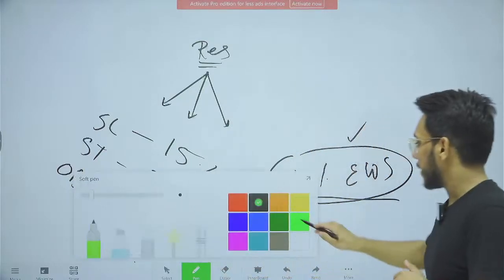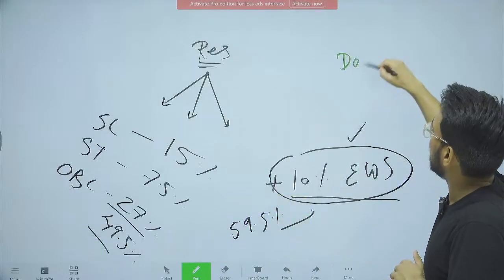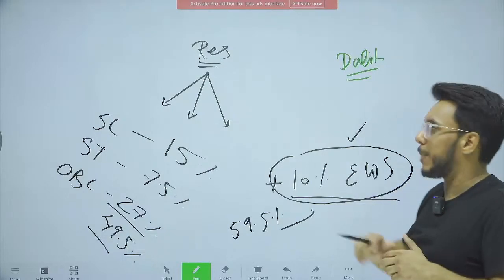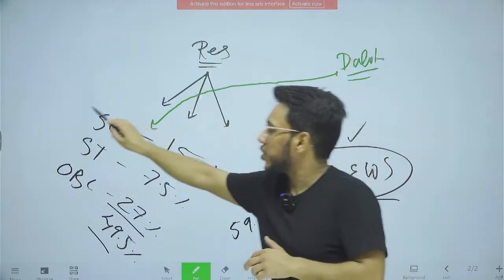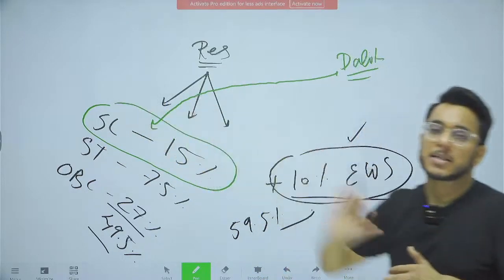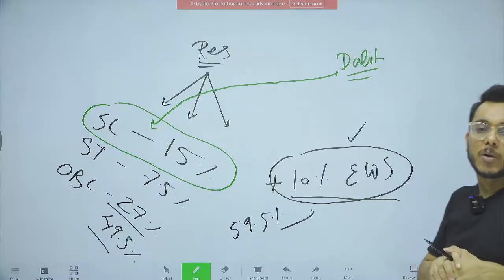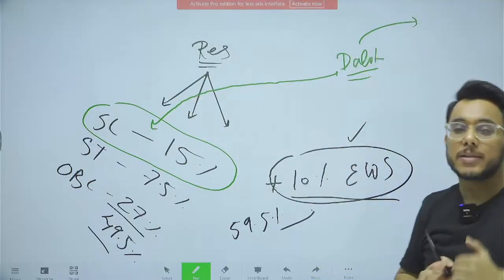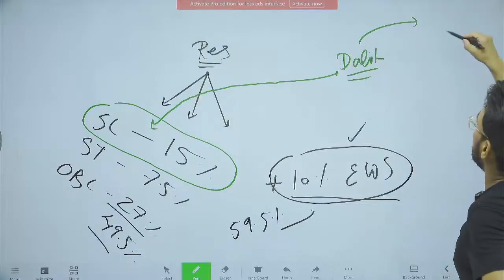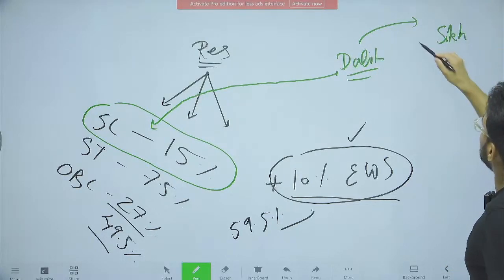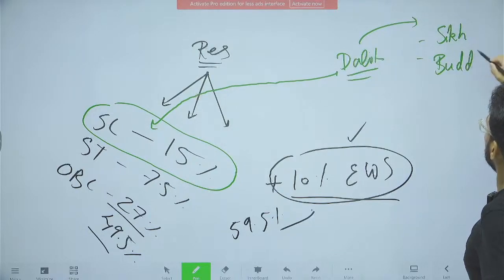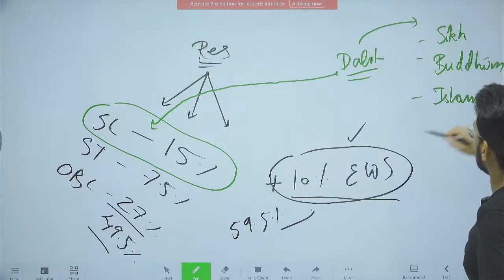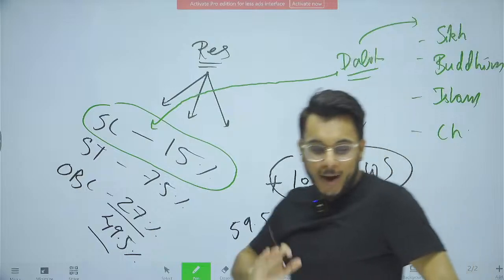Now understand this: people who are Dalit have been treated with a lot of injustice in the past, and Dalits are therefore given reservation. Dalits come under the Scheduled Caste category. In the past, many Dalits converted to other religions. For example, Dalits have converted to Sikhism, to Buddhism, and also to Islam and Christianity.